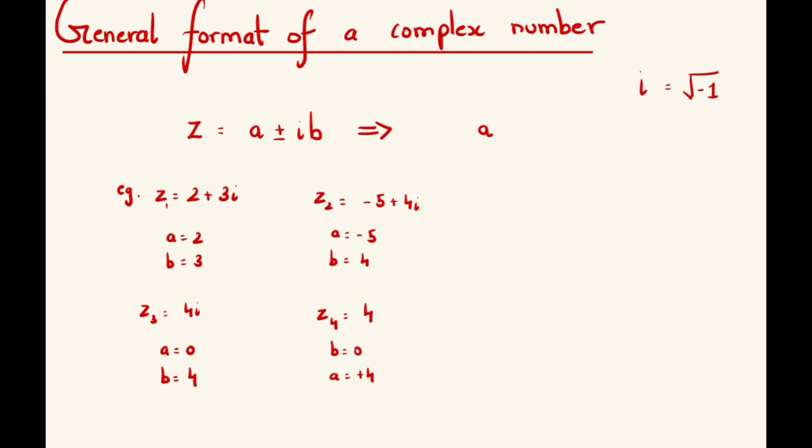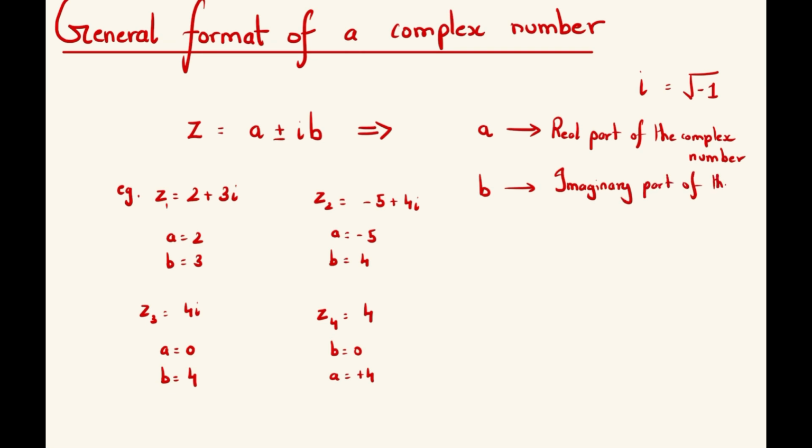So generally, a is referred to as the real part of the complex number and b is referred to as the imaginary part of the complex number.